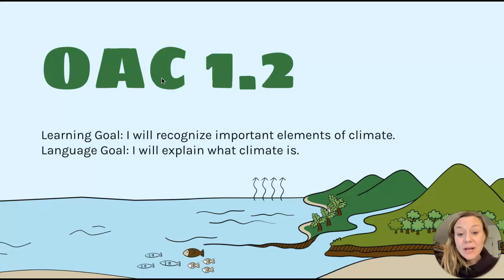Today we're going to be able to recognize the important elements of climate, and we'll be able to explain what climate is.